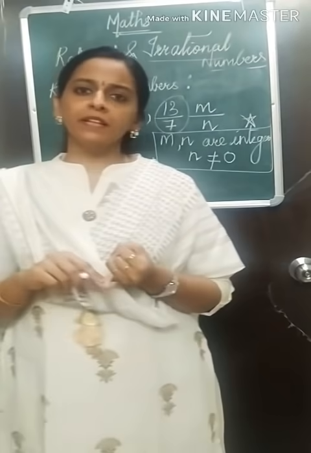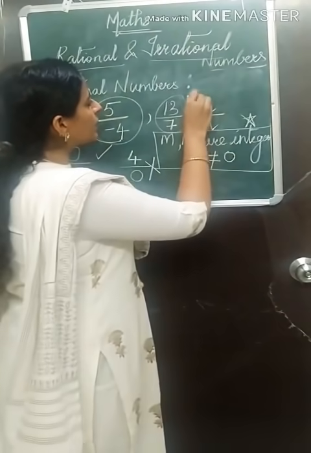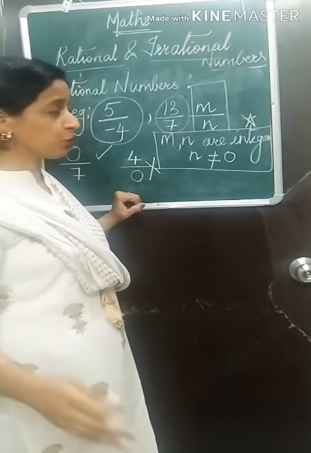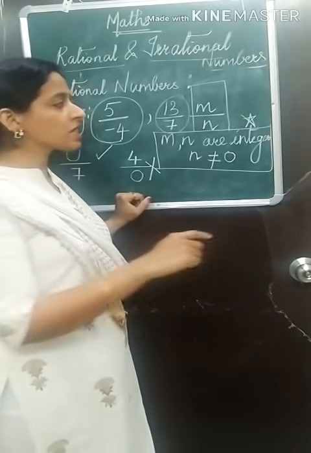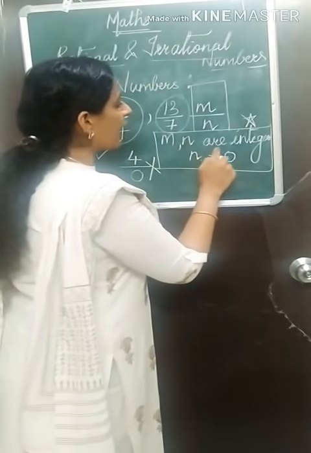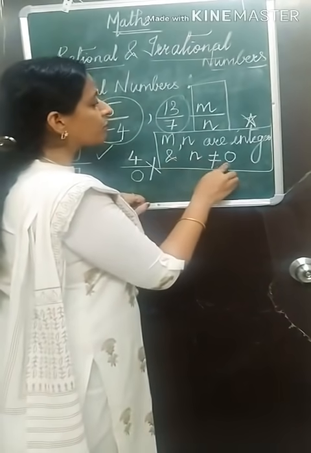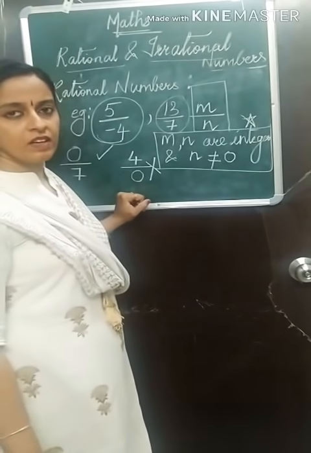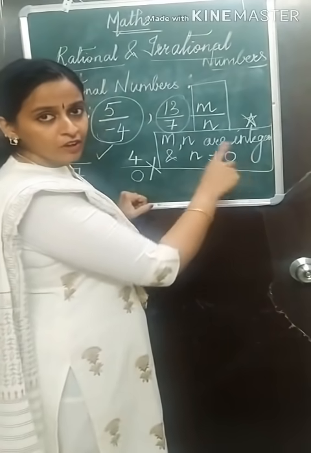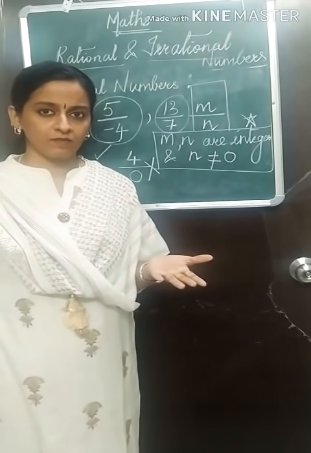Rational numbers come in the form m upon n. I am repeating, I want you to note it down. Rational numbers come in the form m upon n, where m comma n are integers and n should not be equal to 0. M and n are integers and n should not be equal to 0. These are rational numbers. Okay.